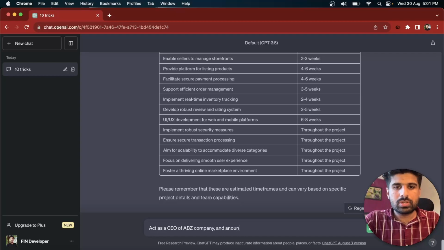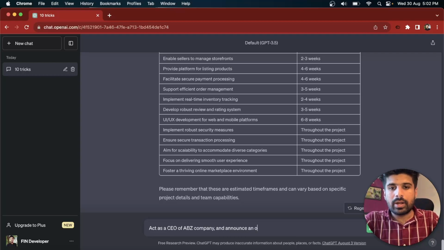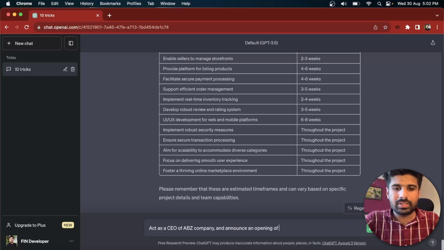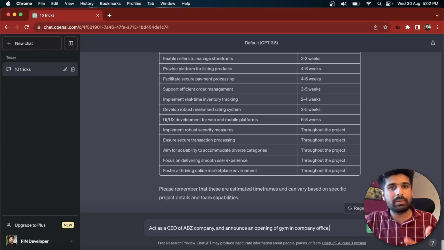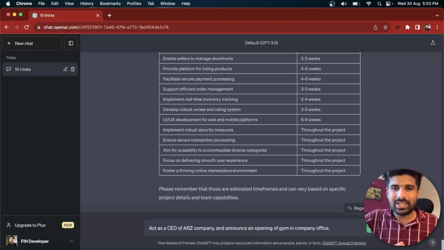and announce an opening of a gym in the company office. This is just a simple example. You can assign any particular role, like you are an employee who is searching for a job, write an email to a company. Or you can act as a project manager, giving a message to your employees in order to announce anything. So let's make it.